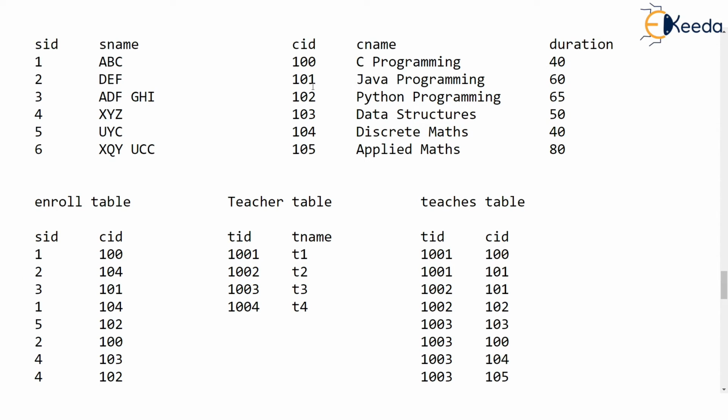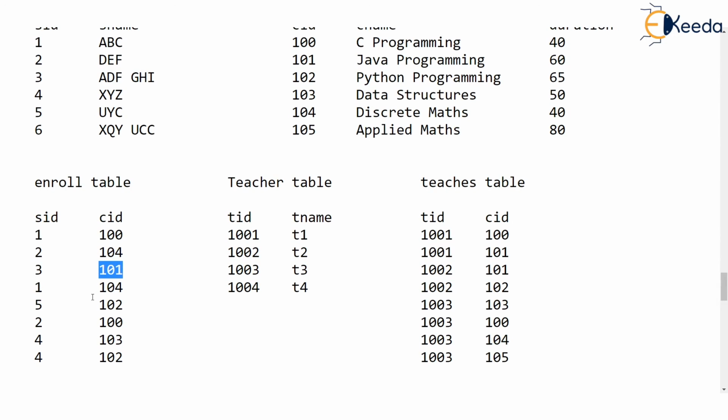Okay, to continue, let's see course 101. Who are all the students who have taken admission in 101? In the 101 course, you can see only one student has taken admission. So this 101 course is not of our interest, because only one student has taken admission. So there is no point in going to the teacher table and finding who teaches this course.